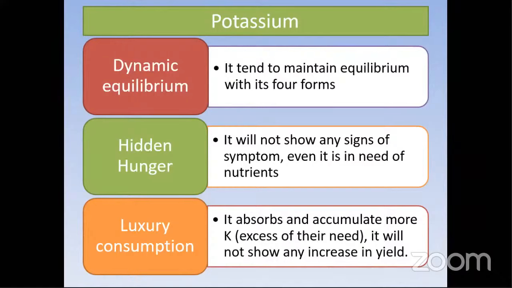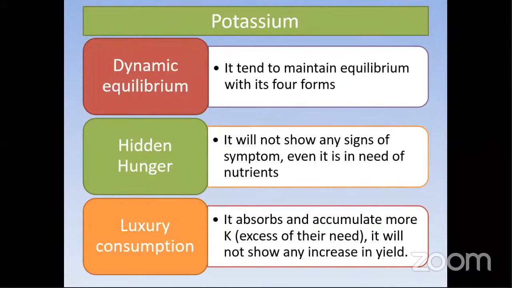So in that case, if we add potassium fertilizers like MOP, muriate of potash, we can see there is a good response in the crop. At the same time, if there is a plenty amount of potassium in some soils, and if you add potassium in that, the response will be very less. So keep in mind, only when there is a deficiency, or only when there is a need, there will be a response to our fertilizers. This principle is naturally applicable to almost all the elements in our agriculture.